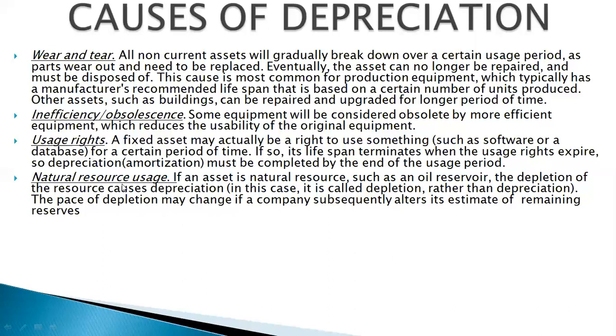When we talk about natural resources, if an asset is a natural resource, such as an oil reservoir, the depletion of the natural resource causes depreciation. Over here it is called depletion rather than depreciation. The pace of depletion may change if a company subsequently alters its estimate of remaining reserves. So look at the summary of this page. We had talked about tangible assets, then we talked about obsolescence, amortization and depletion.